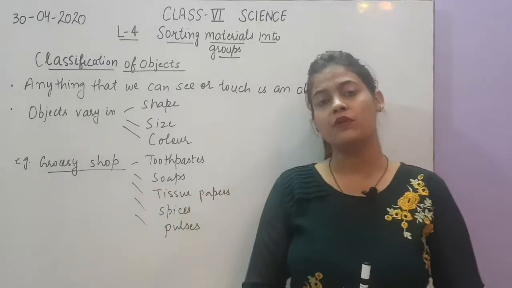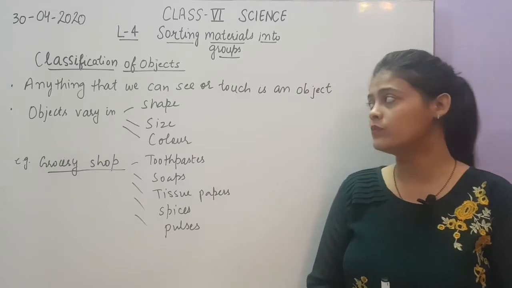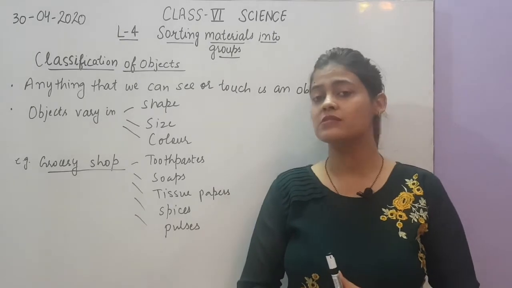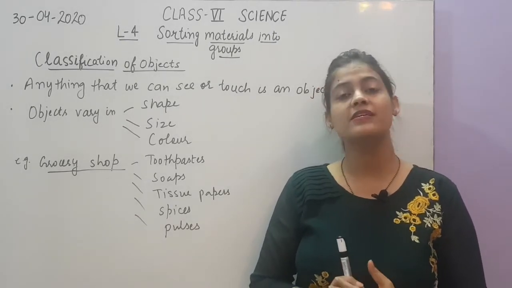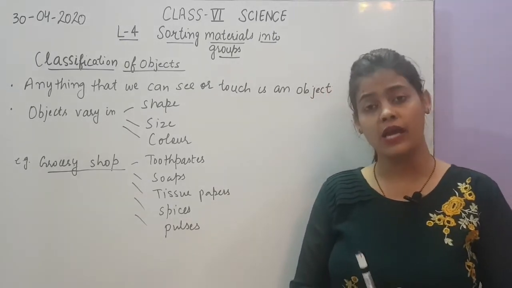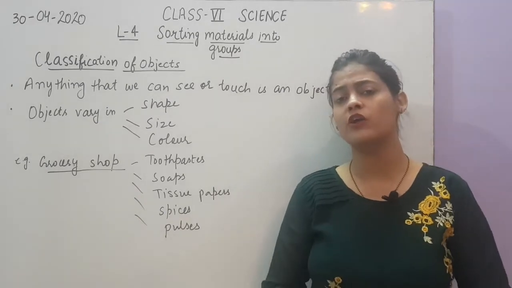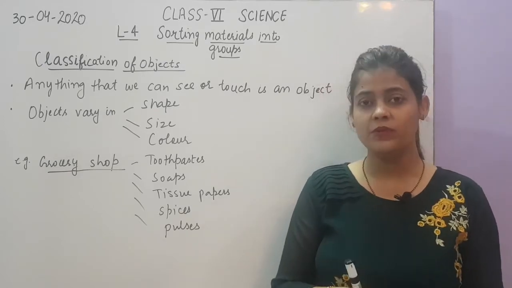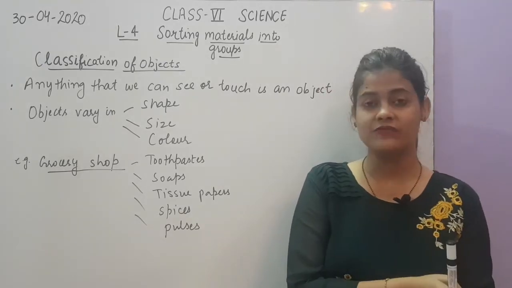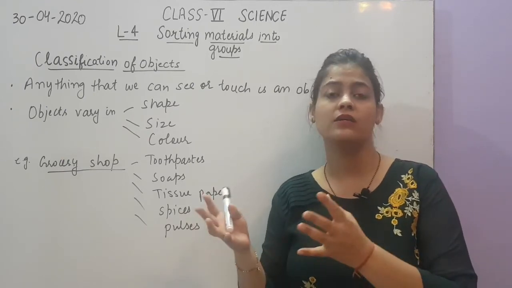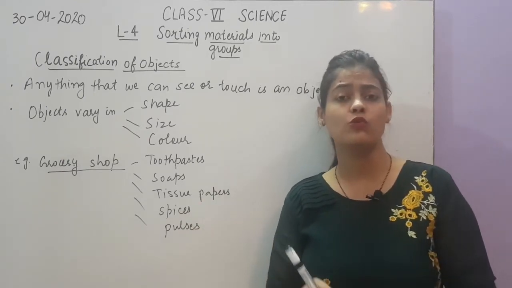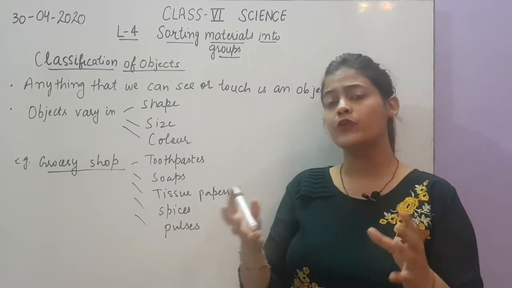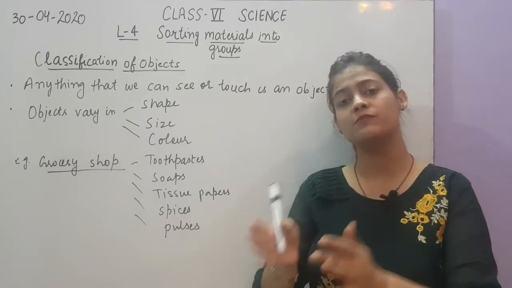Let me give you an example of a grocery shop, then it will be more clear to you. But here we are going to classify the objects. Why? Because the classification of objects is very important. It will help us in many things. For example, in your home, your bed is placed in your bedroom, your utensils are placed in your kitchen, and in your bathroom the things which are required, like soap and toothbrush, are placed. Is it like your utensils are placed in your bedroom and your bed is placed in your kitchen?